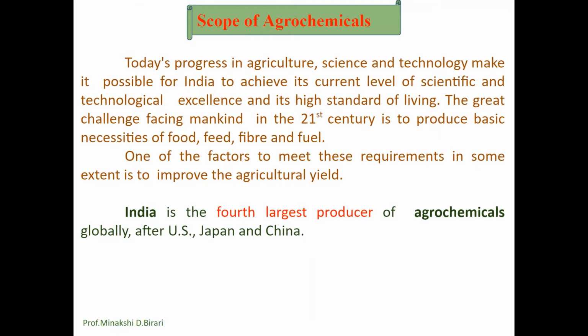Development in technology to boost farm production, with increasing government investment in agriculture to increase crop yields. So we should remember that India is the fourth largest producer of agrochemicals globally after USA, Japan and China.